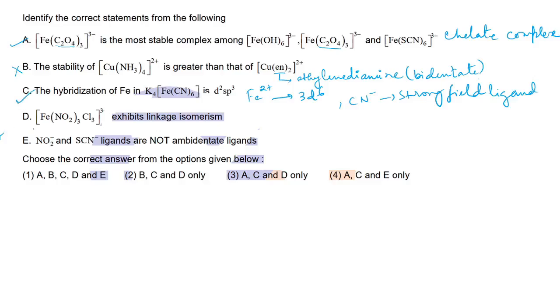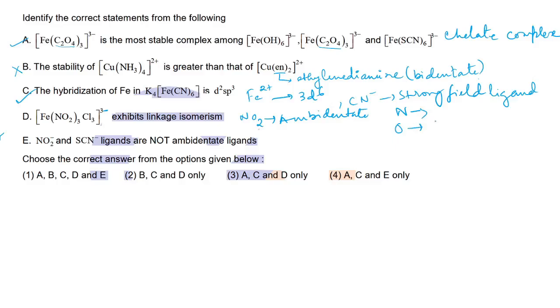Next is [Fe(NO2)3]3- exhibits linkage isomerism. Yes, it does. That is true because NO2 is an ambidentate ligand, so N can be bonded, and oxygen also can bond.